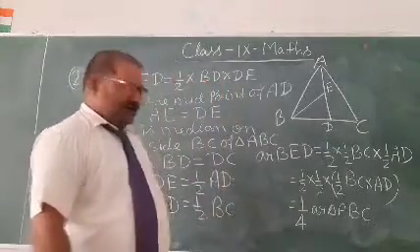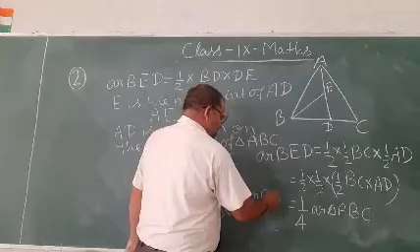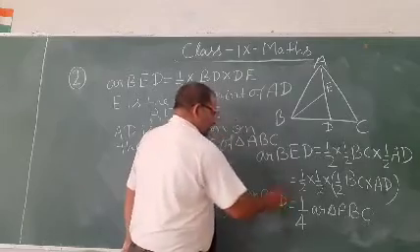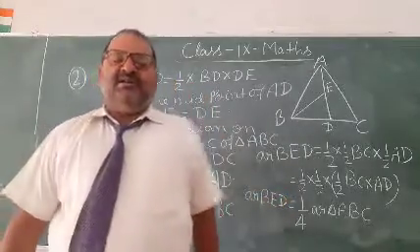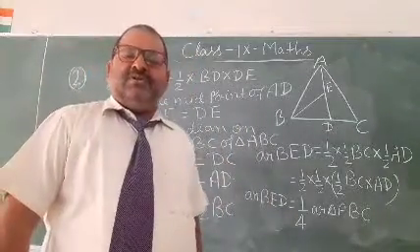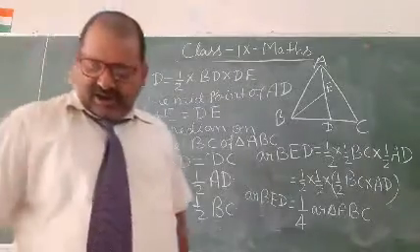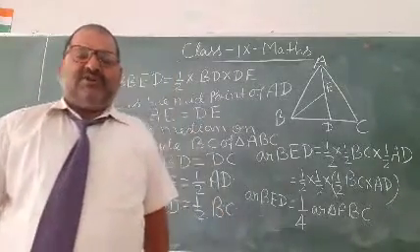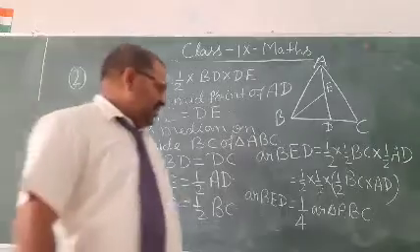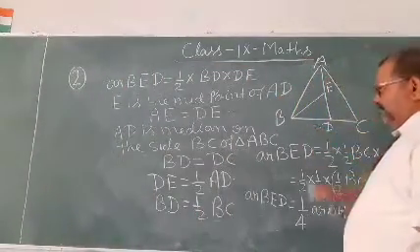So the area of BED equals 1/4 of the area of triangle ABC.